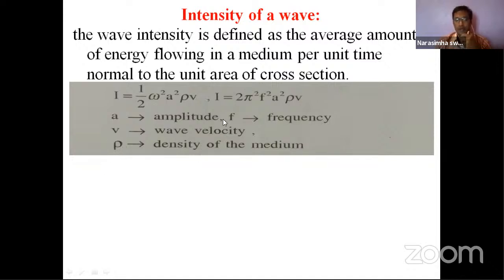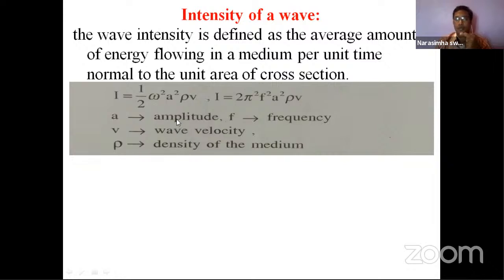So all these are involved in this expression. The wave has some velocity, traveling in a particular medium, so density of the medium matters, and for intensity there is a relation with amplitude.